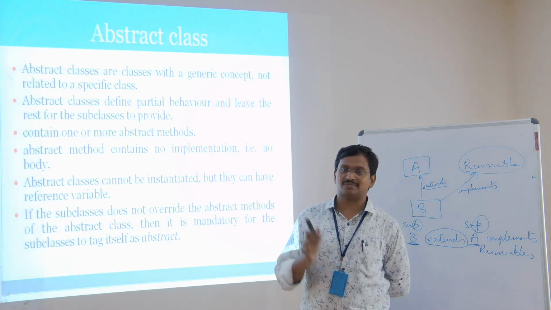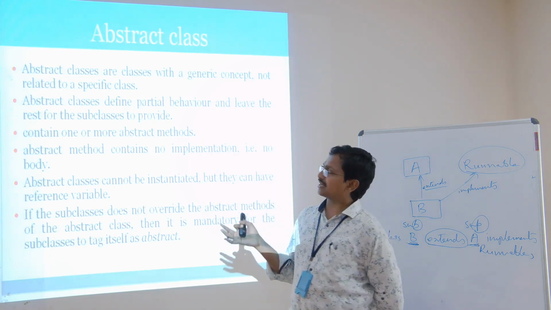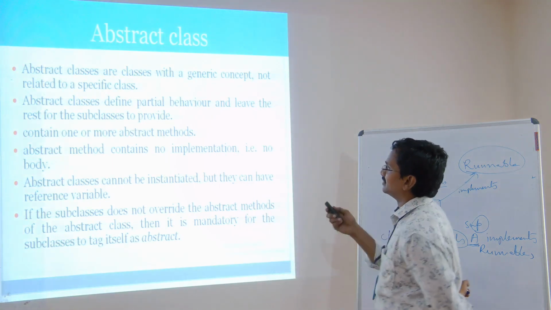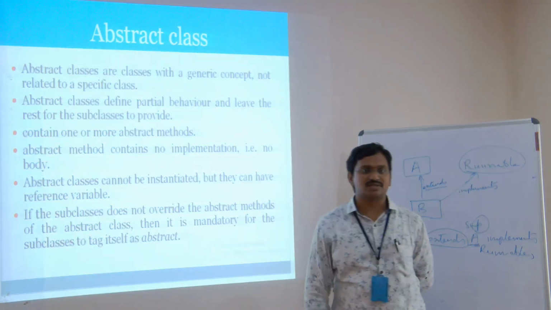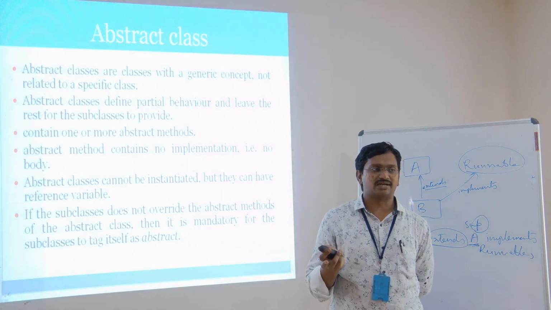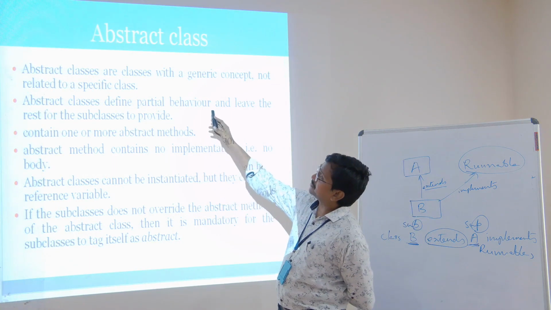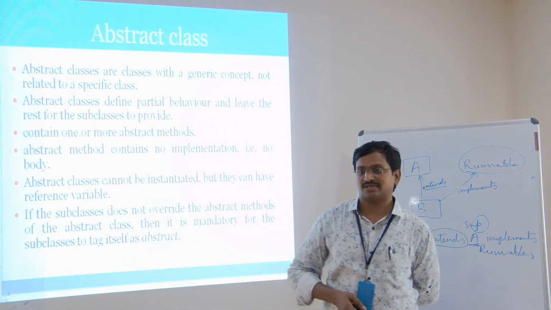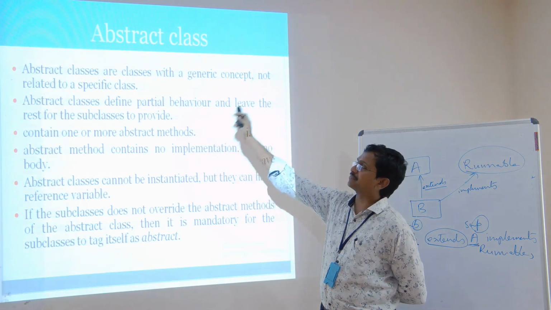So to say the methods are abstract, we should place the abstract keyword before the methods, and to say a class is abstract, we should place the abstract keyword before the class. And see, an abstract class defines partial behavior and leaves the rest for the subclass. Just now, what I told, a student will read in different manners. A student can write in different manners. But the abstract class says partial behavior. Each and every student reads, writes and listens. So these are partial behaviors. But it leaves the rest for the subclasses to provide.